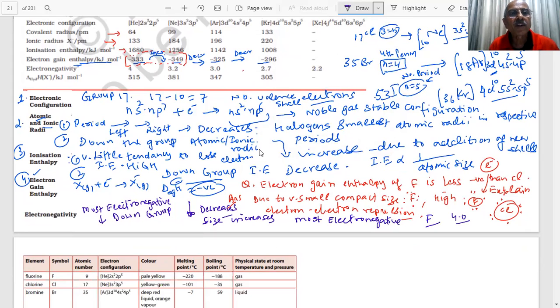You can see electronegativity 4, 3.2, 3.0, 2.7, 2.2. It is decreasing. Pauling devised a relative scale. The highest value is 4, and the value is decreasing down the group. So the most electronegative element is fluorine.